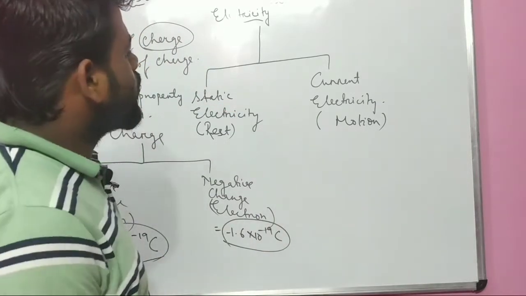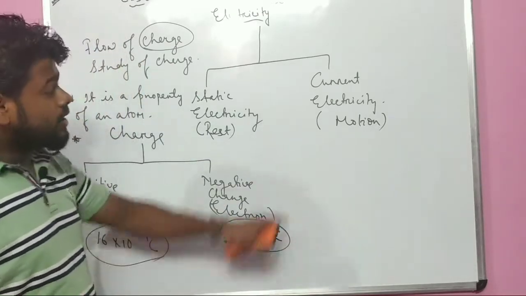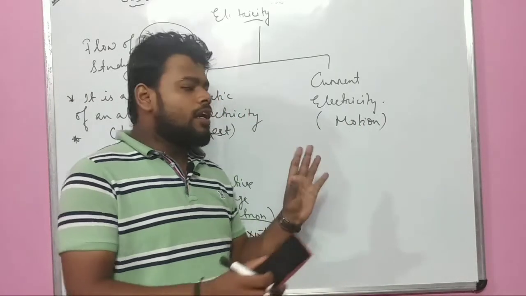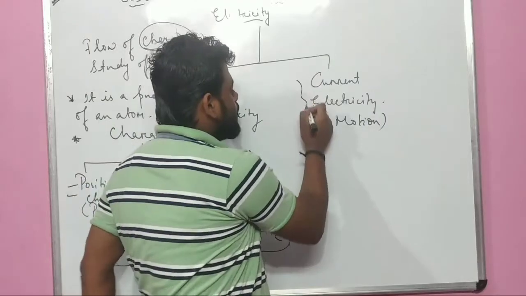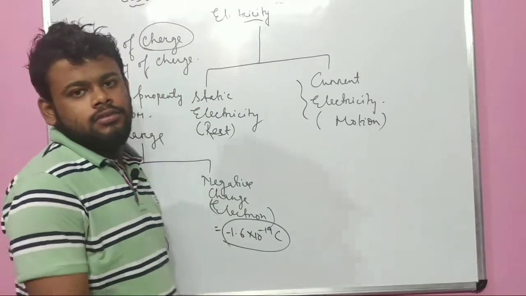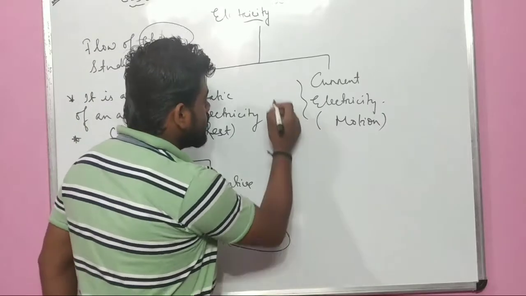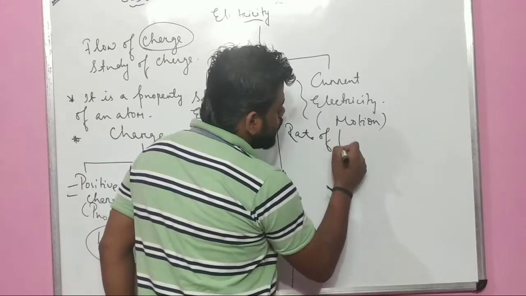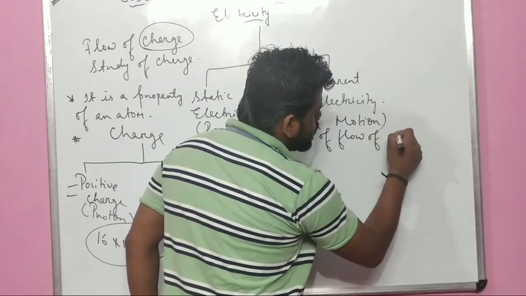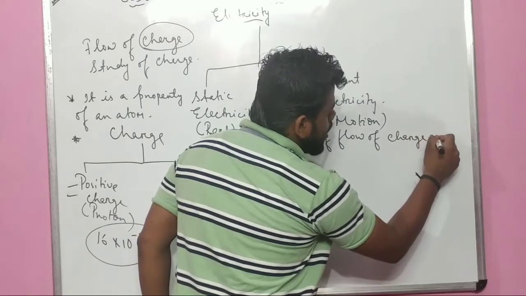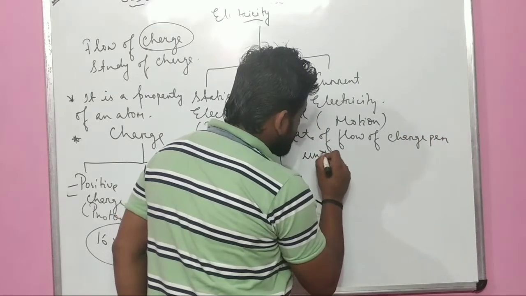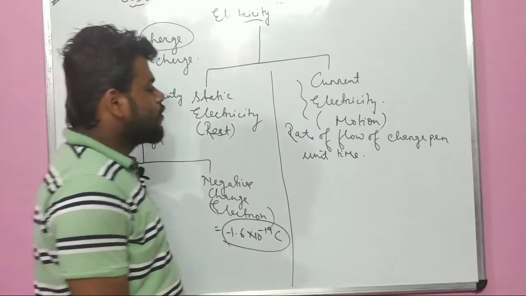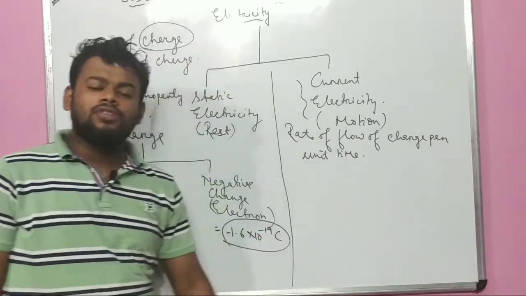Now let us talk about current electricity. The entire chapter is based on current electricity, so now we will stick to that topic. What is a current? Let me draw a line. Current is the rate of flow of charge per unit time. Rate of flow of charge per unit time is known as current.